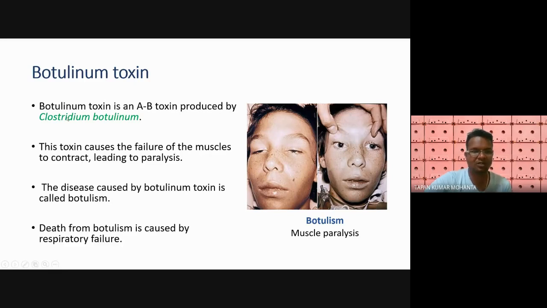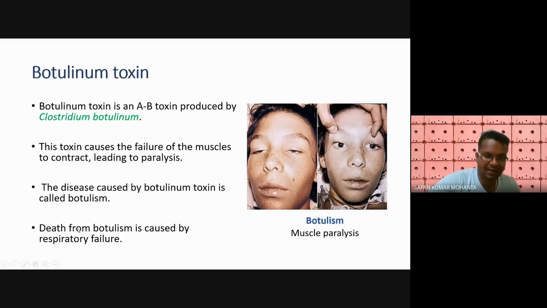If Clostridium botulinum infects us, our muscle will fail to contract. Our muscle normally contracts, expands, contracts, expands. If our muscle does not contract properly, it will lead to paralysis. The disease caused by this toxin is called botulism.